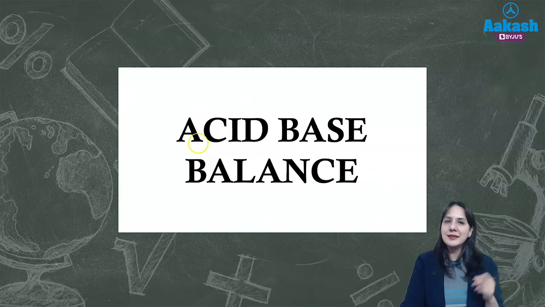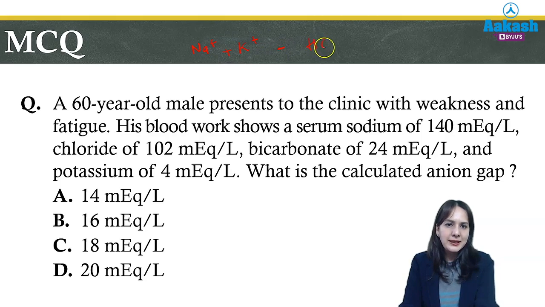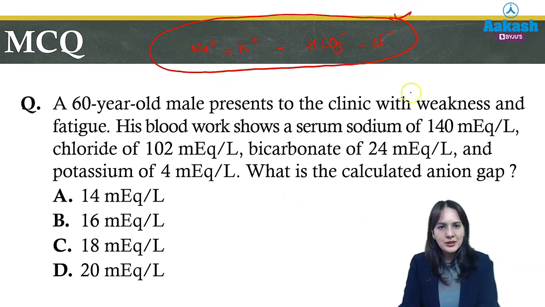So next is acid-base balance. Again, many questions are asked on acid-base balance, so you should have an understanding of how to solve them. First of all, you should know how to calculate the anion gap. The formula for this is the calculated cations, that is sodium and potassium, minus the calculated anions like bicarbonate and chloride ions. So this gives us a rough idea of the anion gap, whose normal value is 12 plus or minus 2.